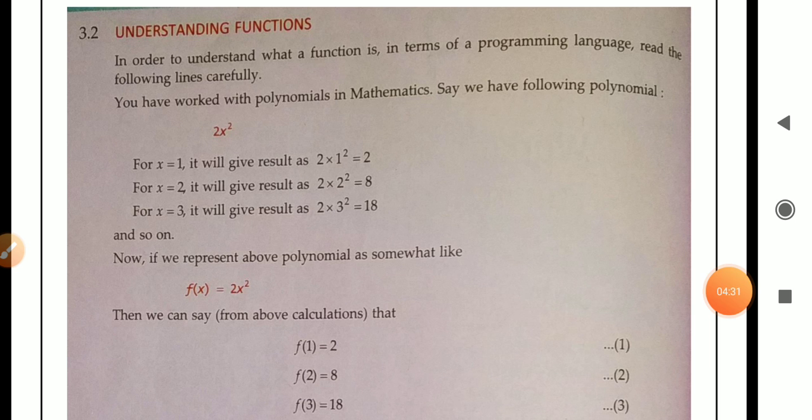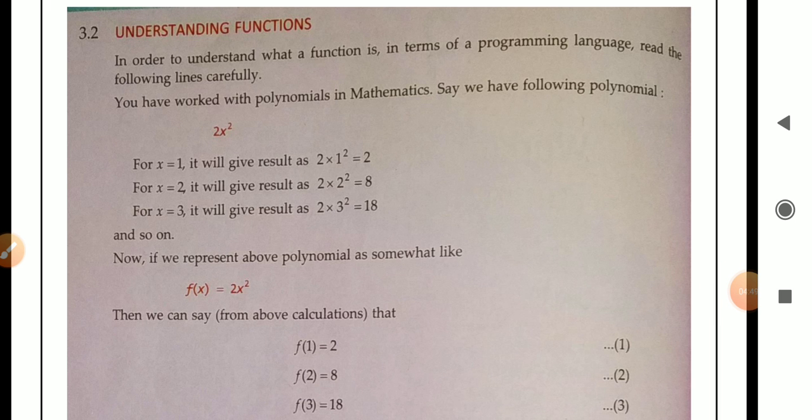You can see here the value of x is changing from 1 to 2, and after 2 to 3, and we are getting the calculated results separately, each different from the other.